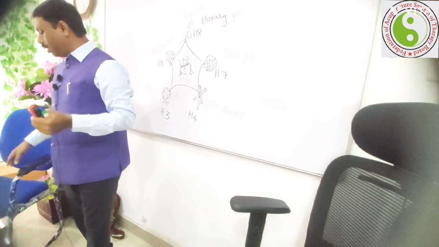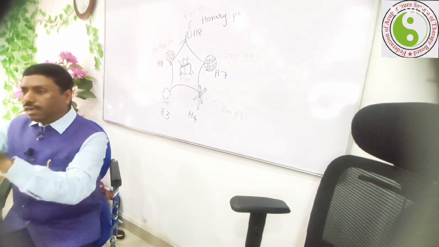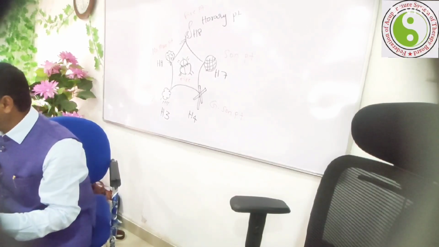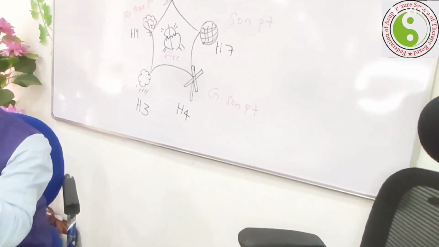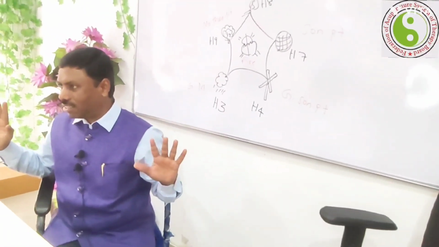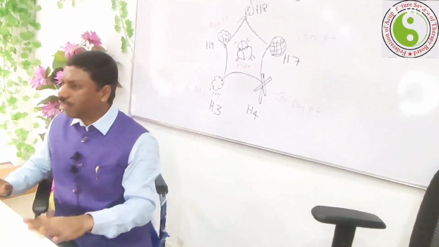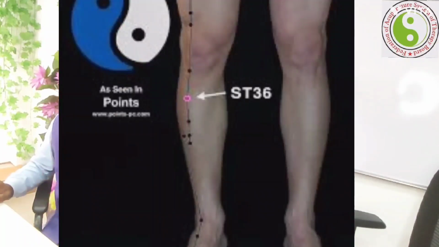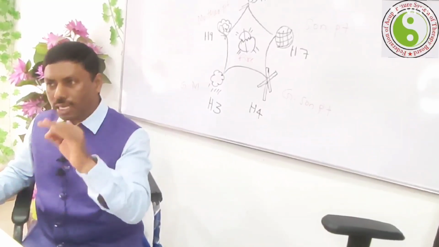Now I'll tell you the explanation about the points. Any organ having a deficiency, at that time it's advisable to activate only the respective horary point without any disturbances. For example, if the stomach has a deficiency, activate stomach 36. If the spleen has a deficiency, activate spleen 3. If fire has a deficiency, activate H8.